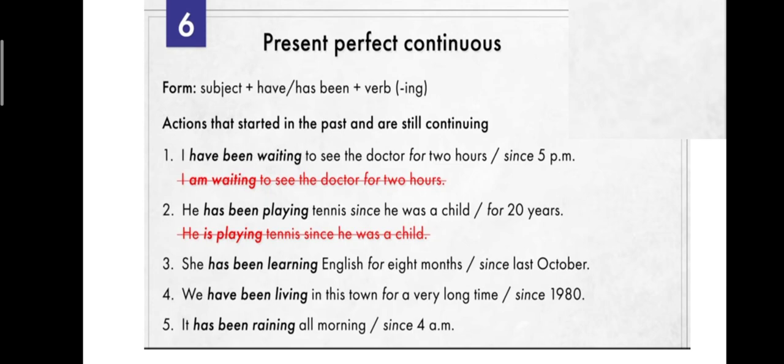Okay, this is the actual sentence and this is the actual time to be continuing from the past. Have been waiting, has been playing, has been learning, have been living, has been raining. These are the present perfect continuous tense. I hope you understood, students. We are just changing it by putting subject plus have plus been plus verb plus ing. Okay? Yes. Thank you.